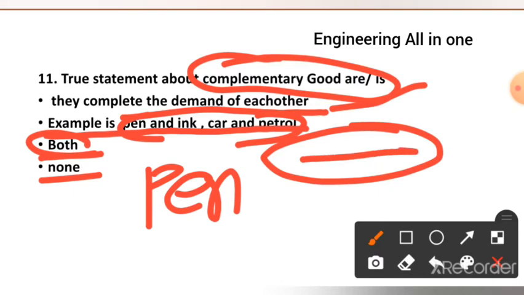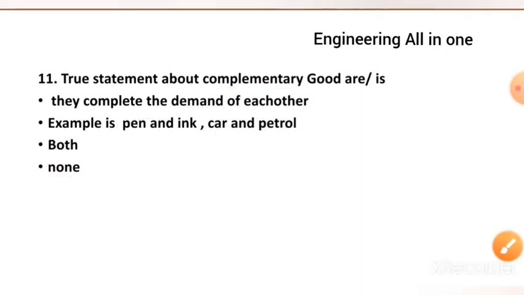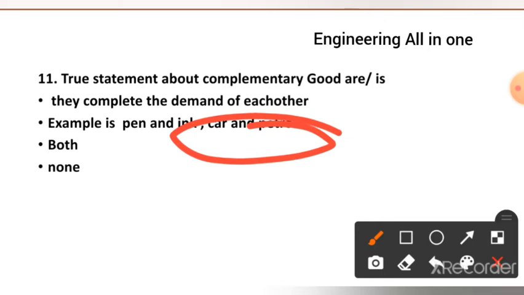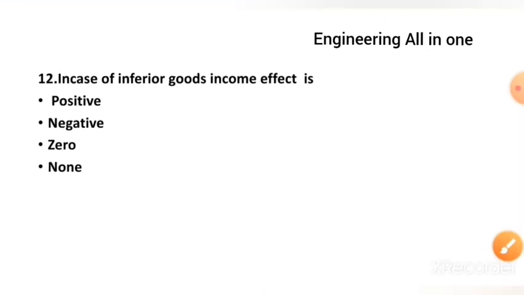This is a pen, ink is inside it, and there is the usage of the pen. Refill will be used. So these are known as complementary goods. Similarly, car and petrol are known as complementary goods. In question number 12, in case of inferior goods, the income factor is positive,